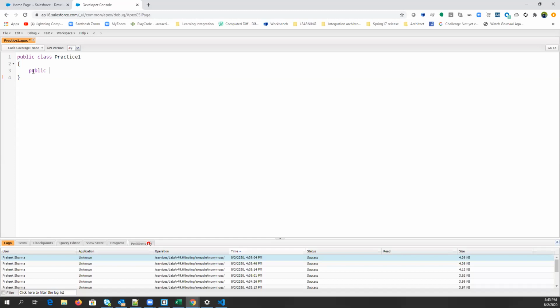If you are doing any calculation, after the calculation there should be some result, right? So what type of result will your calculation return? You have to define that in the return type. If you are doing a calculation on numbers, of course the return type will also be a number.